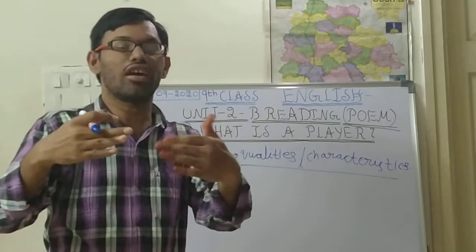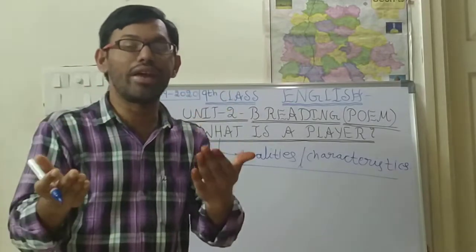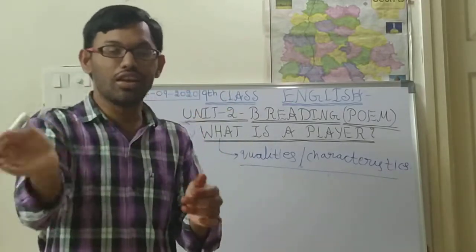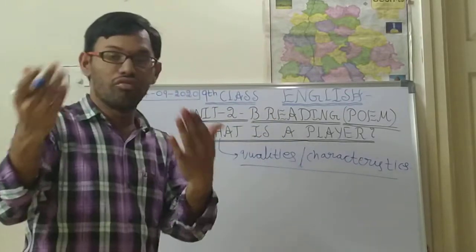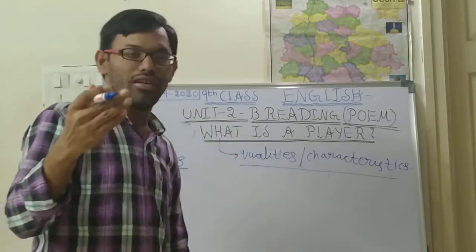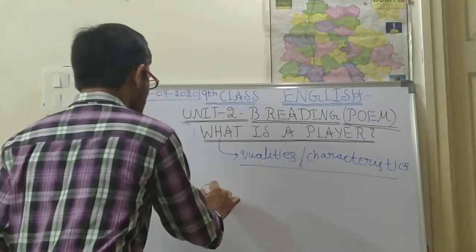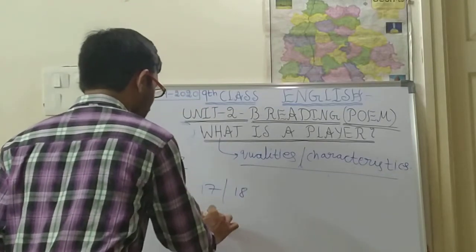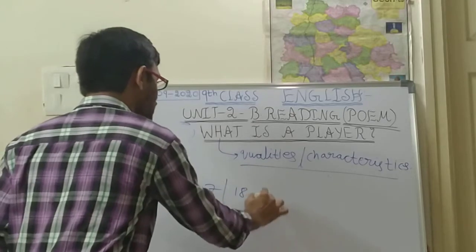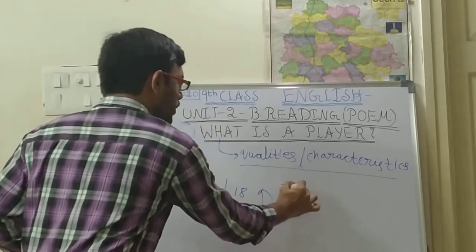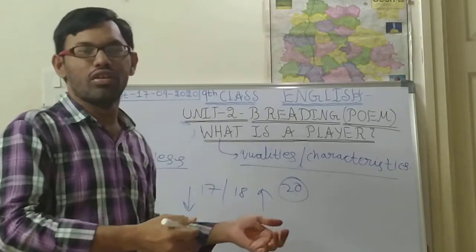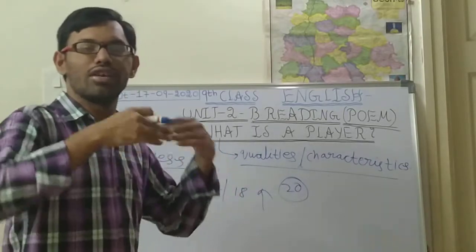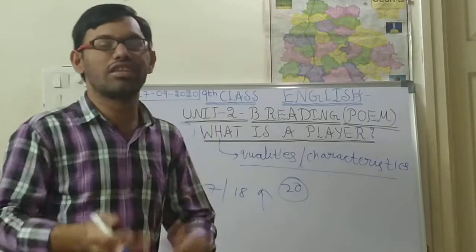Suppose in your colony or on your street, a very good player is there, beside your house. He must be some 17 or 18 years old, or less, or more, up to 20 years old. You will laugh at him. He is always playing only, he doesn't study at all.